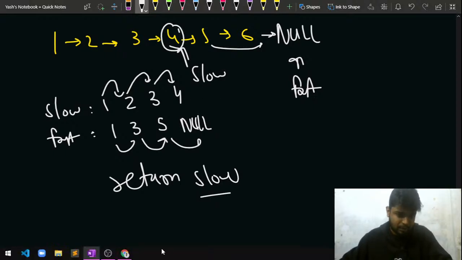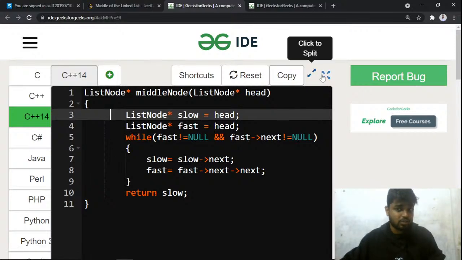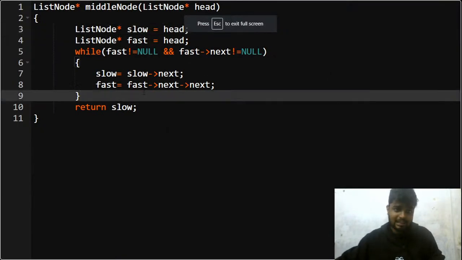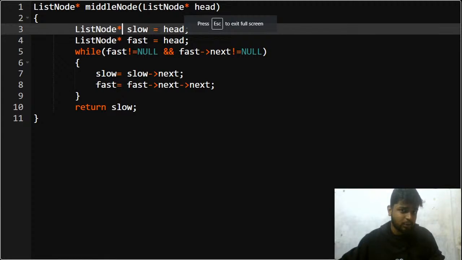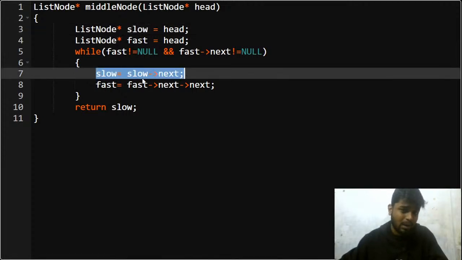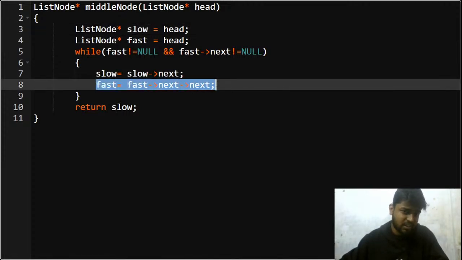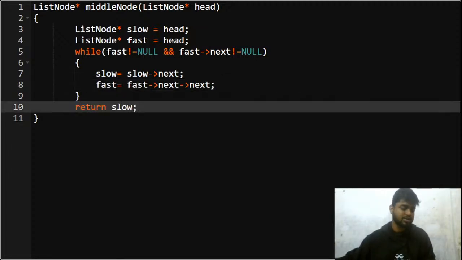Let me show you the code part for this. You will be doing this in one iteration also. This is the special part for it. You can see, I'll mark my slow pointer to the head and fast as head, so both will be pointing toward the beginning of the linked list. After that, if my fast is not null and my fast dot next is also not null, I'll keep on updating slow by 1 and fast by 2, that is fast is equal to fast dot next. In the end I'll simply return the slow pointer, because slow pointer will be pointing to the middle of the linked list, right?